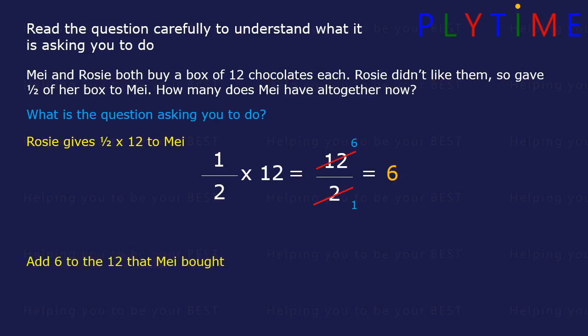So now we need to add that to the 12 that May bought. 6 plus 12 equals 18. So May has 18 chocolates altogether.